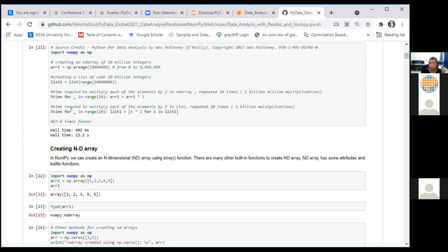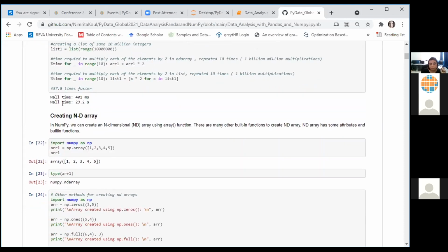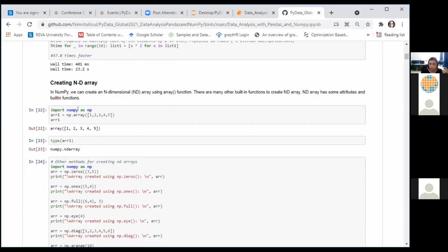So this example is from the book by Wes McKinney, not mine at all. This is just to show you the power of having your data in an ND array. And we are aware that when we are working with machine learning and data analysis, the amount of data that is often handled is huge. The data sets are huge in size. So NumPy obviously gives us that advantage of speed when we have to work with such huge volumes of data. So with that, I hope I have created an interest in all of us for learning NumPy and for exploring pandas further. So we'll look at the methods for creating your ND arrays.